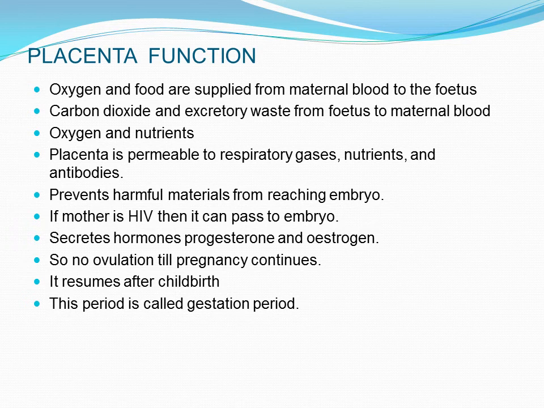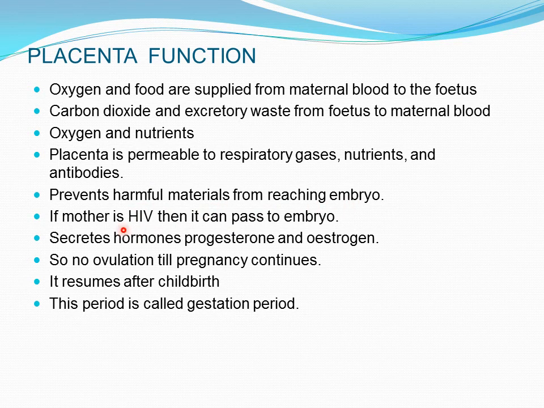Now in this slide we will be just having an overview of functions of placenta. Already I have discussed in the previous two slides. So what are the functions? Oxygen and food are supplied. Carbon dioxide and excretory wastes from the fetus are supplied to the maternal blood. Oxygen and other nutrients are transferred from the mother to the baby. And the placenta is permeable to respiratory gases, nutrients and antibodies. It is always preventing the harmful materials from reaching the embryo.